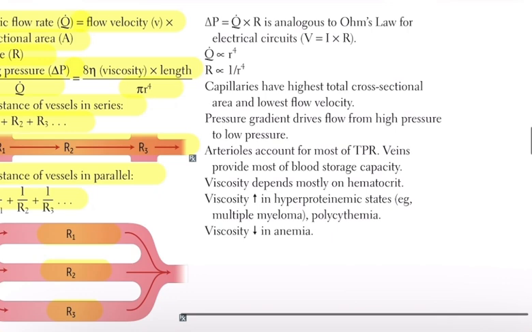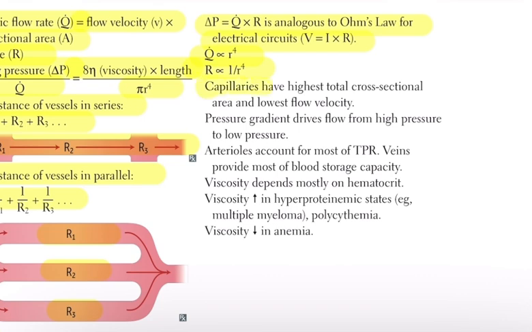The relationship between pressure, flow, and resistance in the cardiovascular system is directly comparable to Ohm's law in physics. In electricity, voltage equals current multiplied by resistance. In the circulatory system, delta P, or pressure, equals blood flow multiplied by resistance. From Poiseuille's law, we can see that blood flow is directly proportional to the radius of the vessel raised to the 4th power. And resistance is inversely proportional to the 4th power of the radius. This means radius is the most powerful determinant of flow.